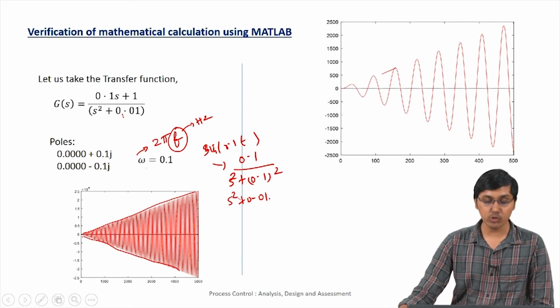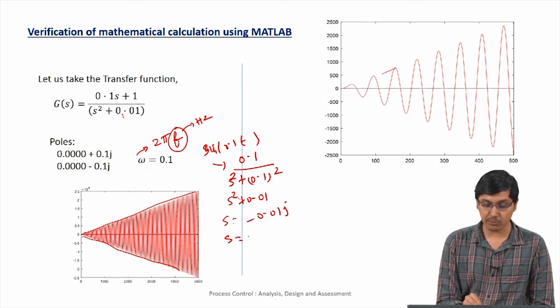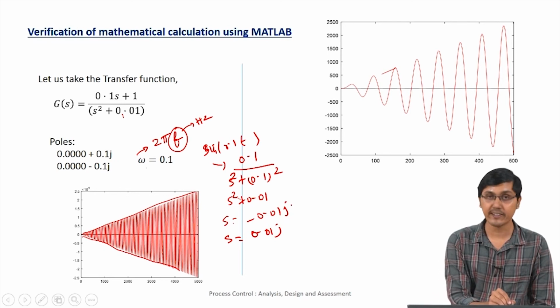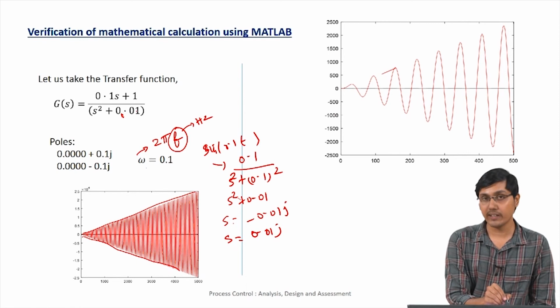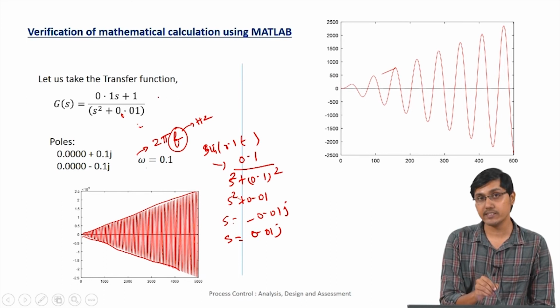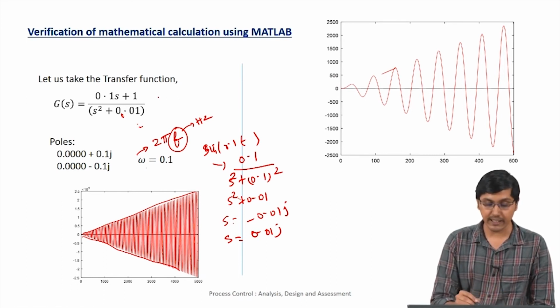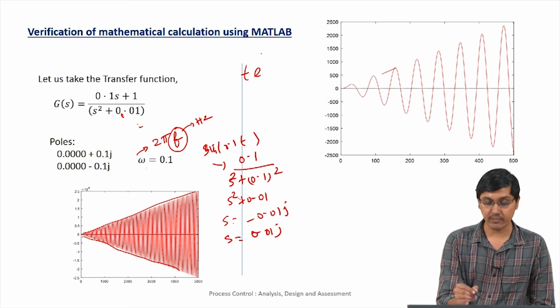So this is what we have, two poles. At s equal to minus 0.1 j and s equal to plus 0.1 j, we have two poles, one pole due to the transfer function and the other pole due to the input at the same frequency. So when we already have a pole on the imaginary axis at a particular frequency and we give a sine wave of the same frequency as the input, then when we take the inverse Laplace transform, we get the t term extra. So we get t into e power j omega t and